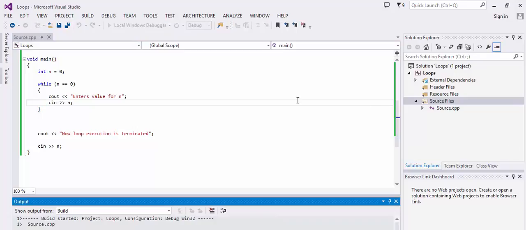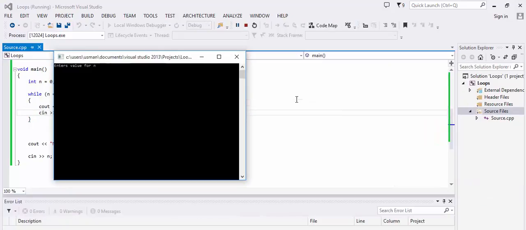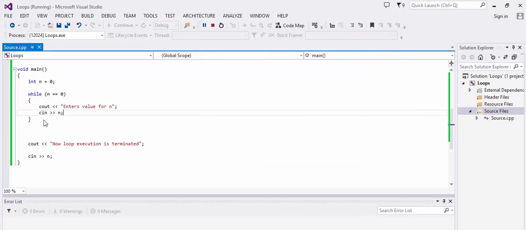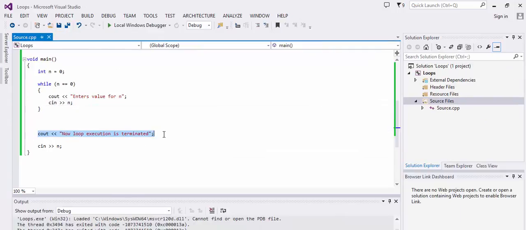Now let's give it a try and see how it goes. Now I enter 0, so it keeps asking me for a value, but if I enter other than 0, it says loop execution is terminated. After the loop is terminated, the next statements in the program are executed.